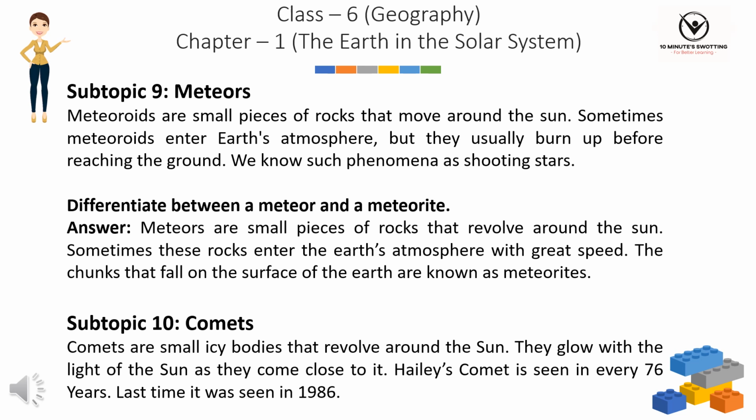Differentiate between a meteor and a meteorite. Answer. Meteors are small pieces of rocks that revolve around the Sun. Sometimes these rocks enter the Earth's atmosphere with great speed. The chunks that fall on the surface of the Earth are known as meteorites. Subtopic 10. Comets. Comets are small icy bodies that revolve around the Sun. They glow with the light of the Sun as they come close to it. Halley's Comet is seen in every 76 years. Last time it was seen in 1986.